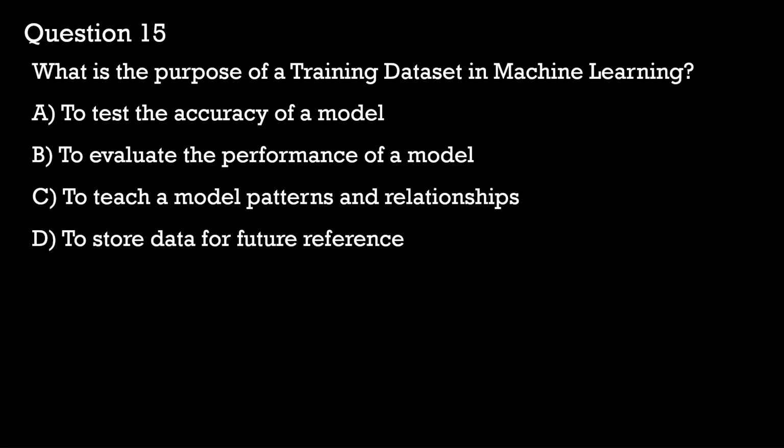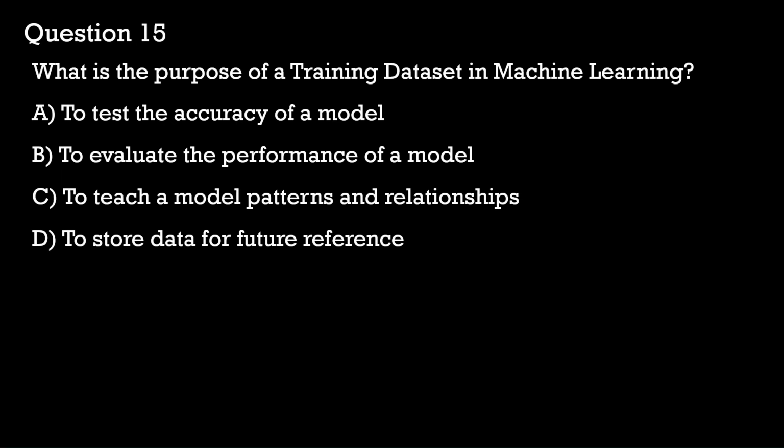Remember, the question is asking for the purpose of a training data set. A training data set is used to teach a machine learning model by exposing it to labeled examples or raw data. This model learns the patterns, relationships, and characteristics in the data so that it can make predictions or classifications on new or unseen data.